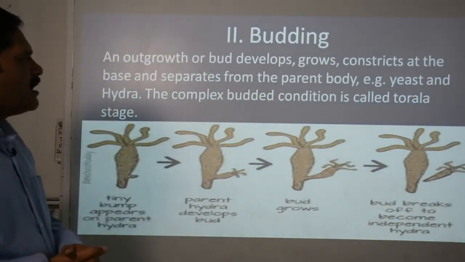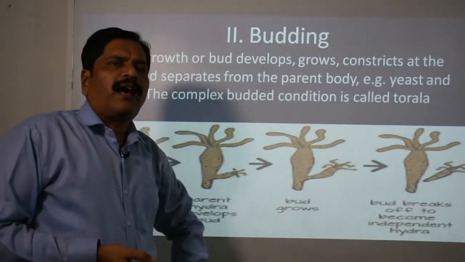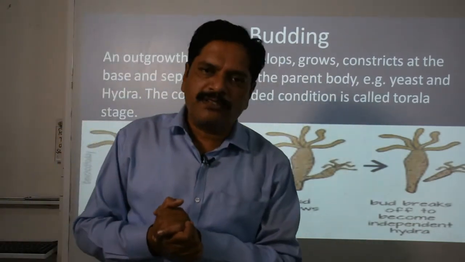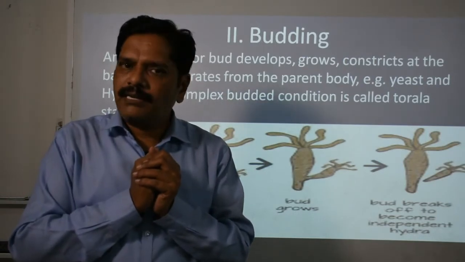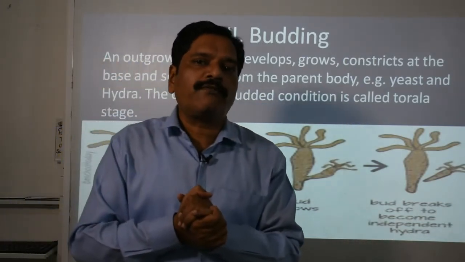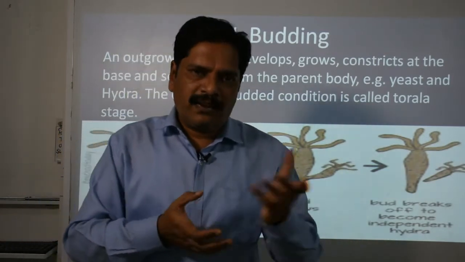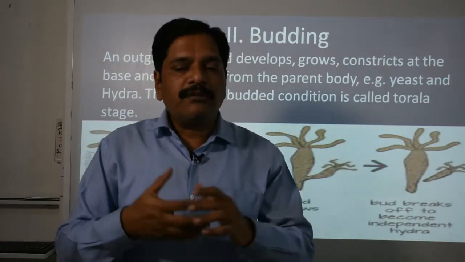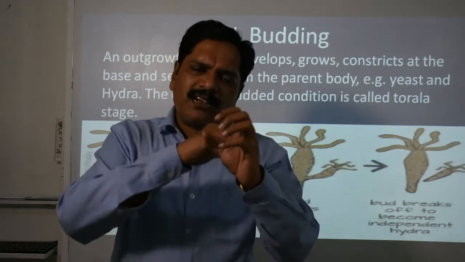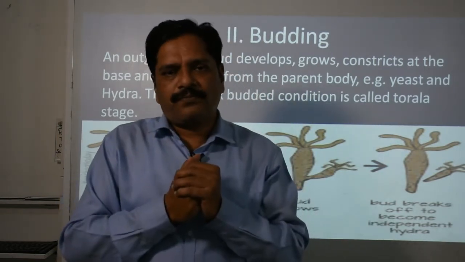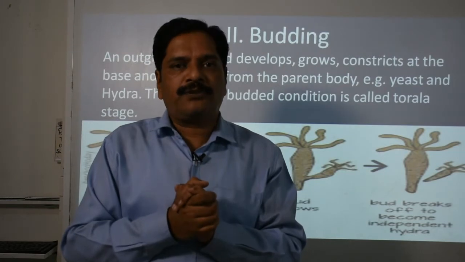Clear? Now here you can see that, I think you remember the structure of yeast. It is unicellular in nature, right? Just recall the structure of yeast. Now yeast is just a spherical structure, unicellular in nature.